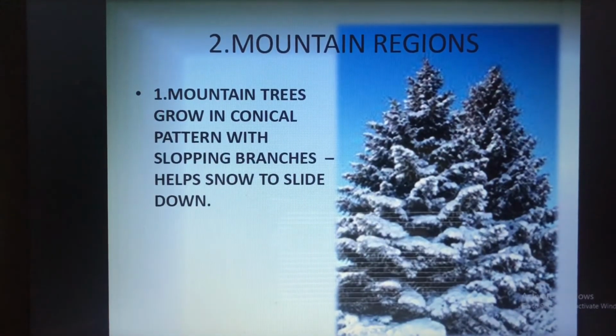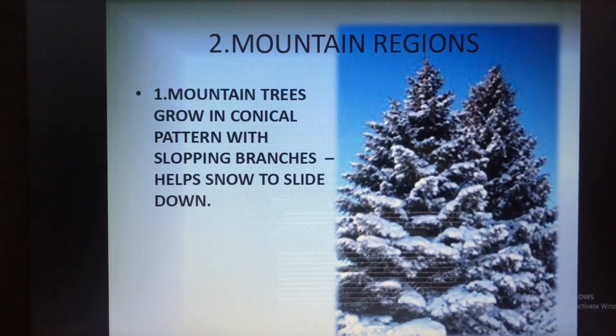This was about the terrestrial habitat. In that we studied about the desert. Now we are going to study about the mountain regions, which animals are found here and which plants are adapted to the mountain regions.